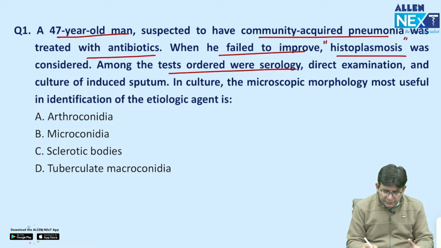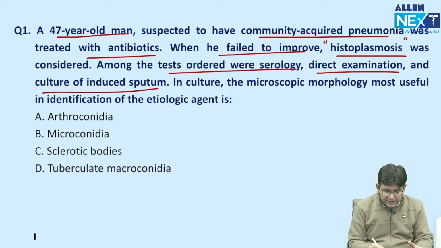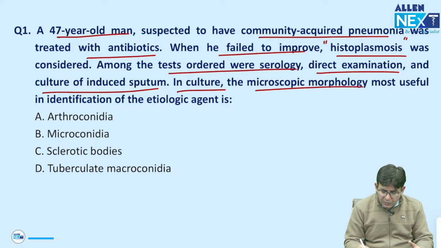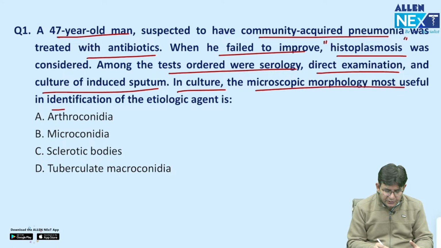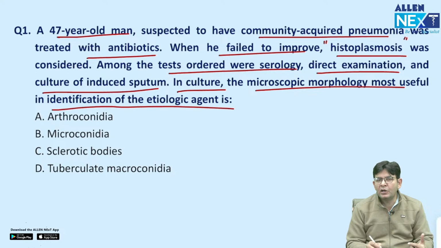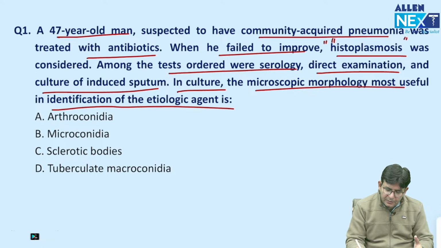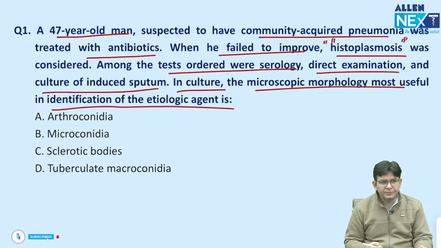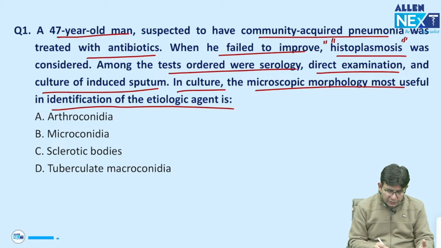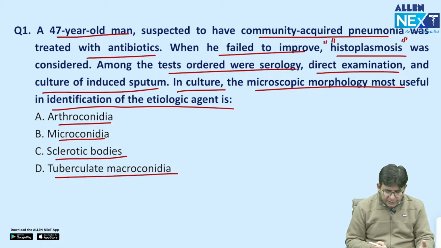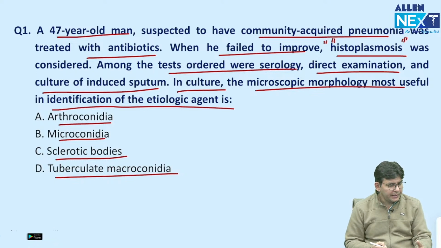Among the tests ordered was serology, direct examination and culture of the induced sputum. In the culture, the microscopic morphology most useful in identification of the etiological agent which causes histoplasmosis is: your options are arthroconidia, microconidia, sclerotic bodies and tuberculate macroconidia.